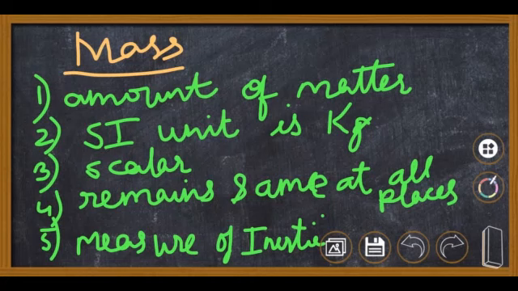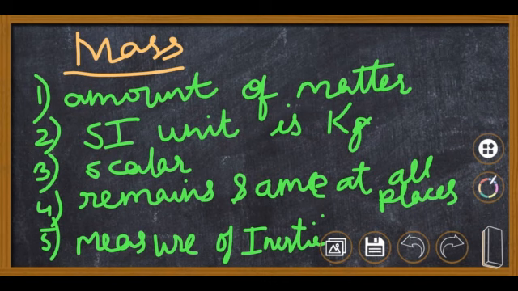Now we will see two new terms, mass and weight. What do you mean by mass? Mass means the amount of matter in any object. For example, consider us. Our mass means how much skin is there, how much flesh is there, how much blood is there, how many bones are there. The entire amount of matter is known as mass.